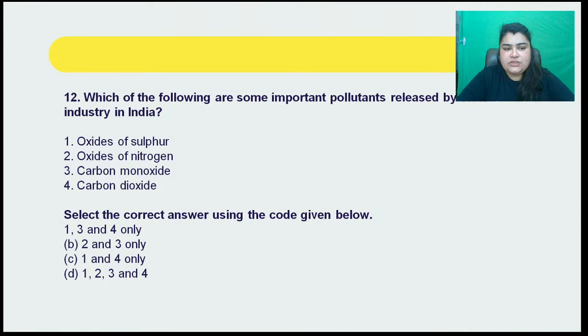Right? What are the options? Oxides of sulfur, secondly, oxides of nitrogen, then carbon monoxide, and then carbon dioxide. So, which of the following are some important pollutants released by the steel industry in India? That is going to be the question here. So, quickly choose the answer from the options given here.